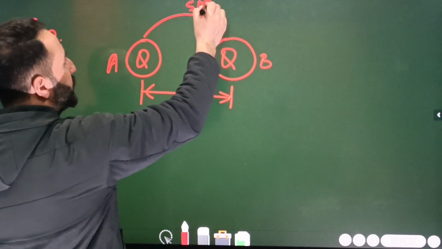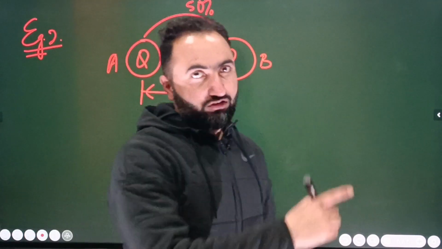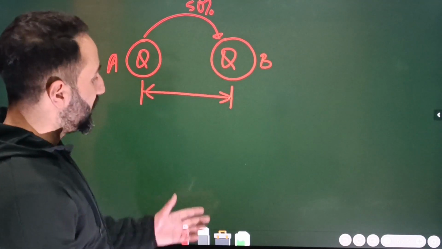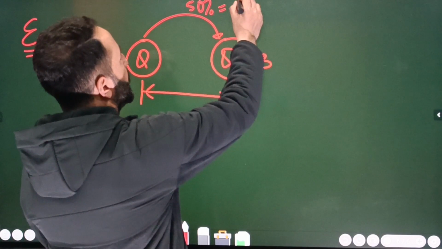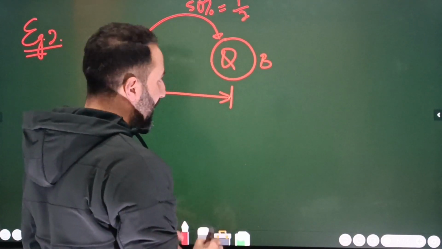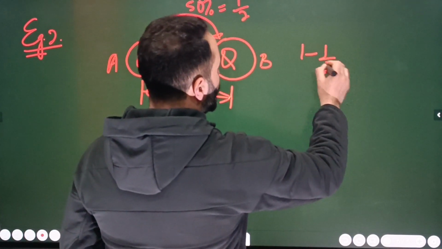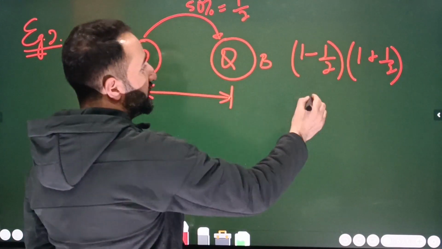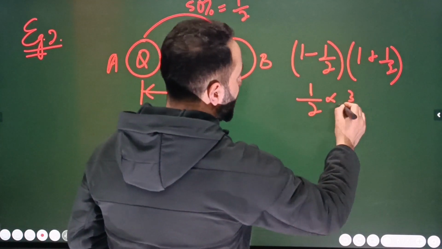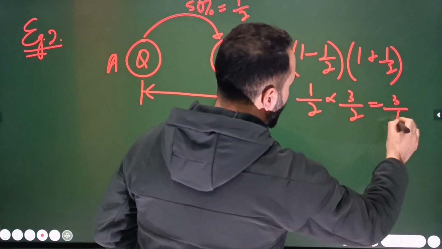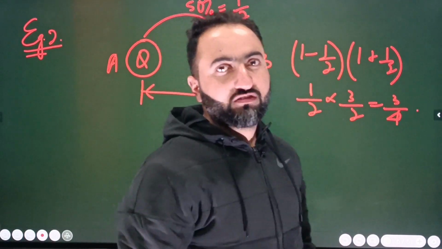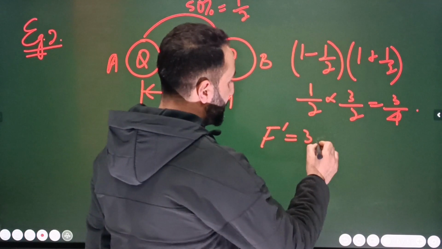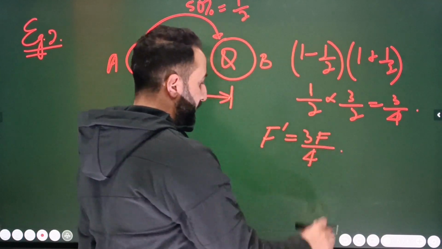For example, in NEET 2022 or 23, this question is asked: suppose 50% of charge is transferred from wire a to wire b. What is 50%? Simply 1/2. What we have to do is (1 minus 1/2) multiplied by (1 plus 1/2), and the problem is done. 1 minus 1/2 is 1/2, and 1 plus 1/2 is 3/2, so the answer will be 3/4. So f dash is 3f/4. The problem is done with no time.